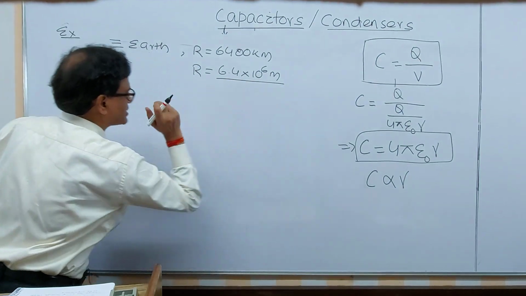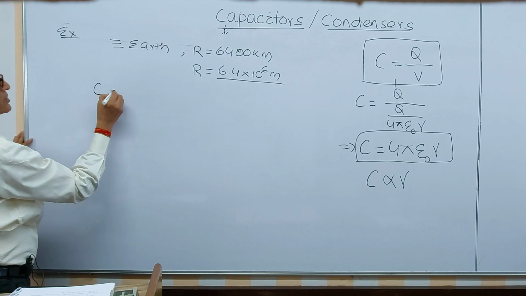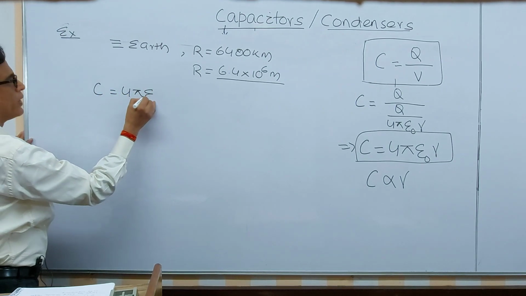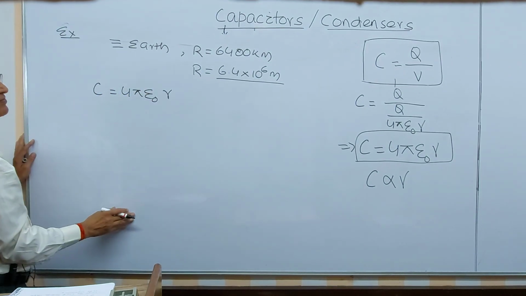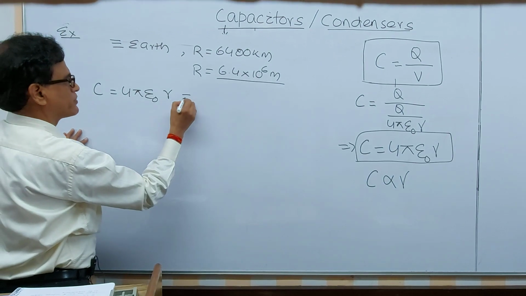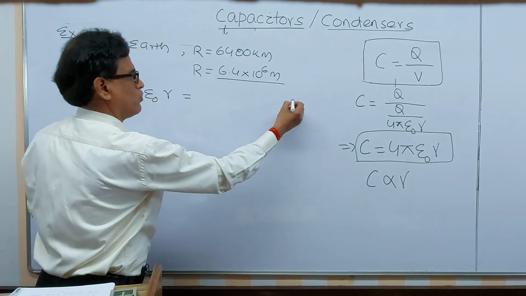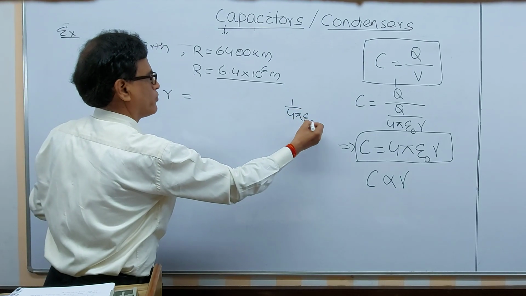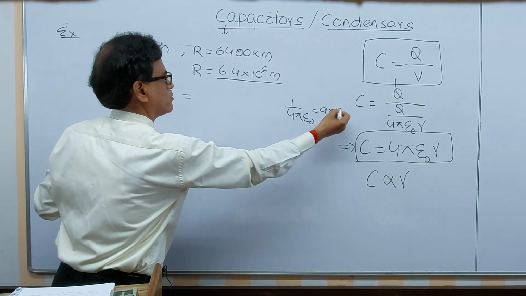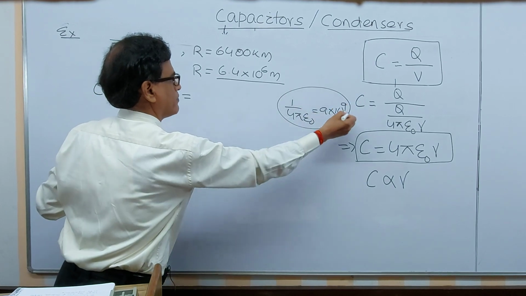Let us calculate this capacitance. The capacitance will be 4 pi epsilon 0 r. Now I think you know the trick for calculating this one. 1 by 4 pi epsilon 0 is equal to 9 into 10 to the power 9.